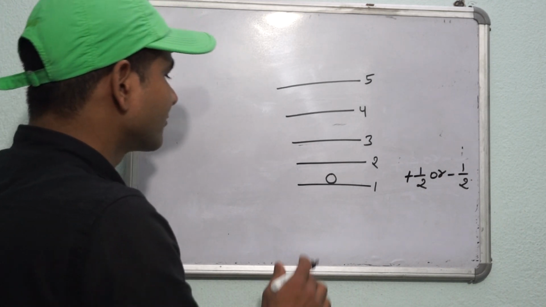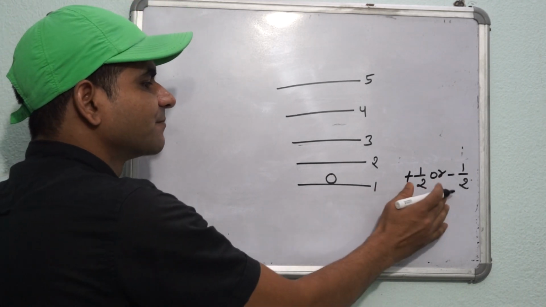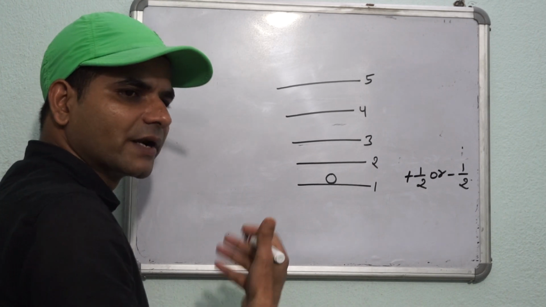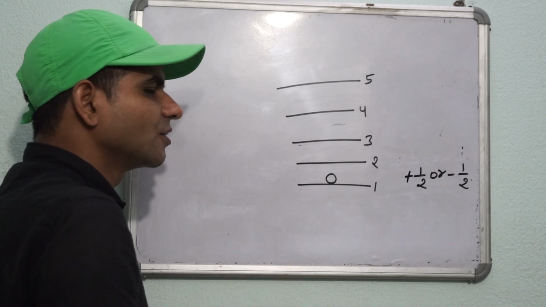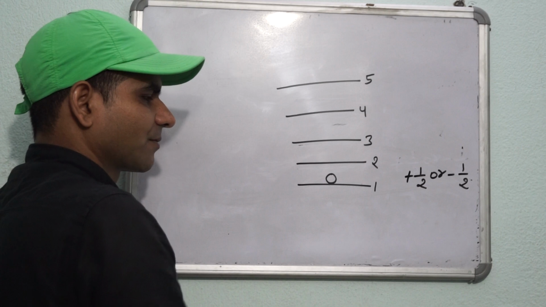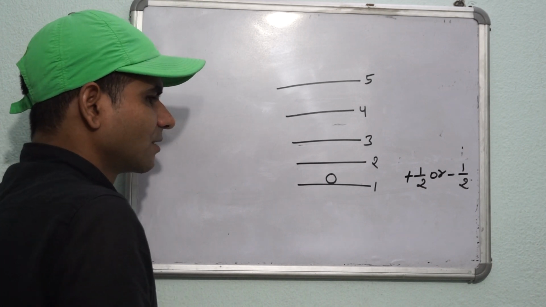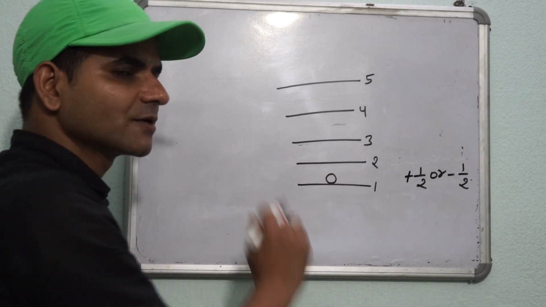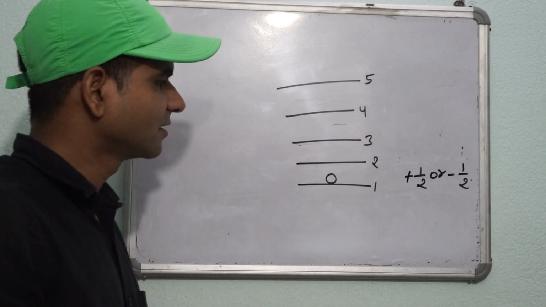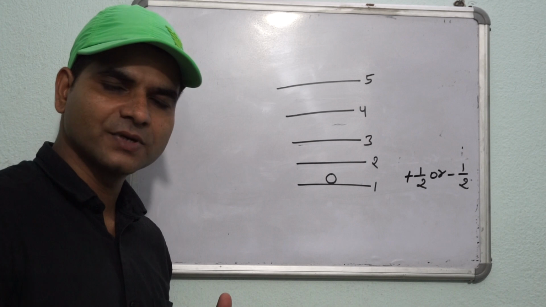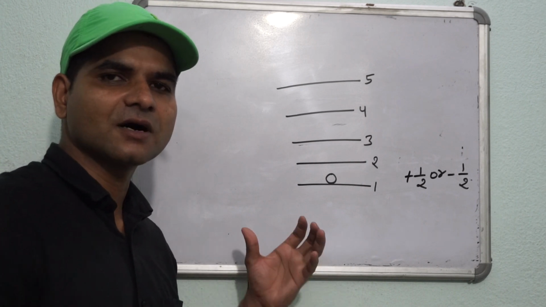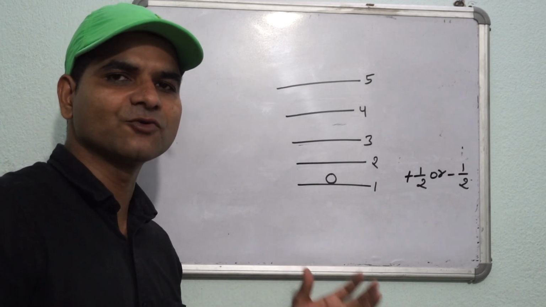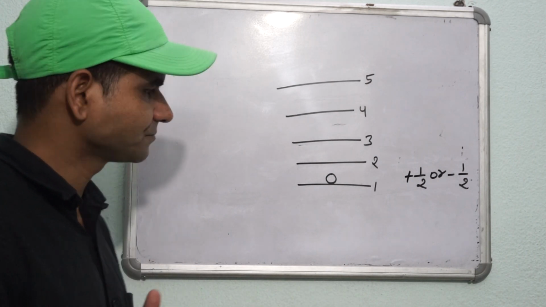If the spin value of this proton is minus half, then the net spin value of the nucleus would be minus half. In other words, we can say that the proton determines the net spin value of the nucleus. Okay?